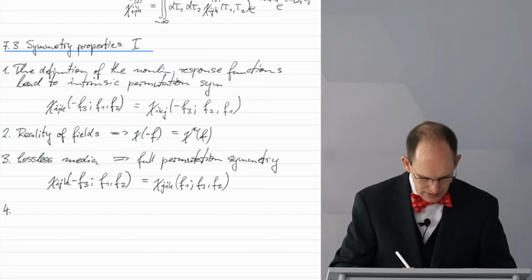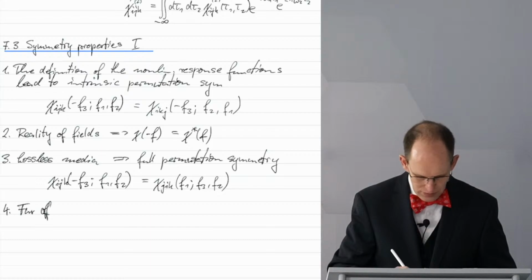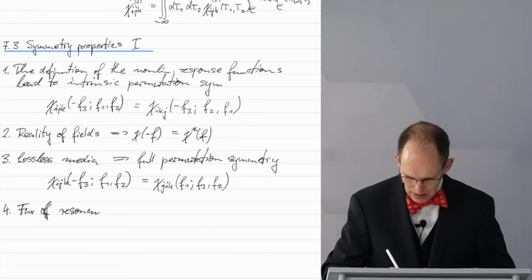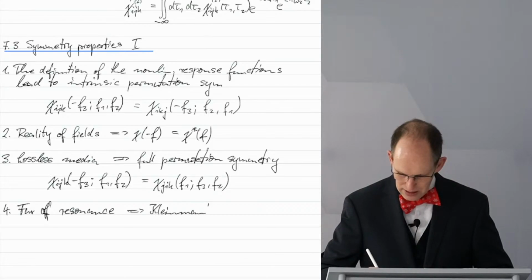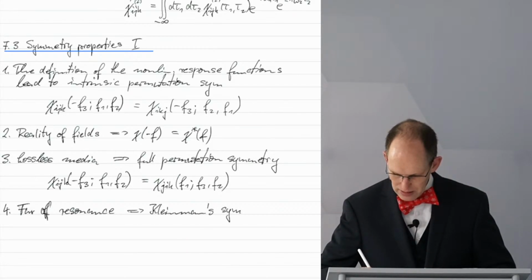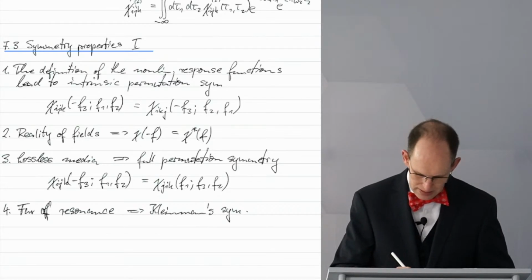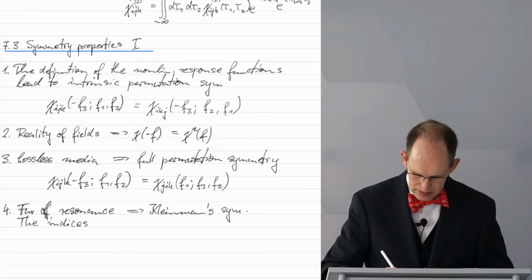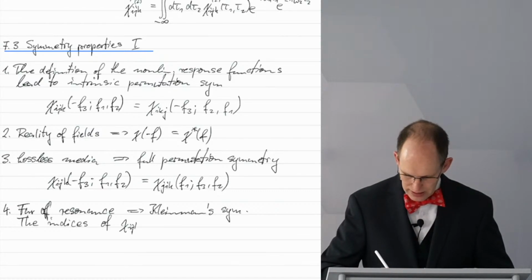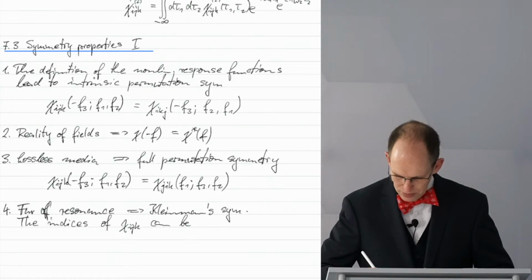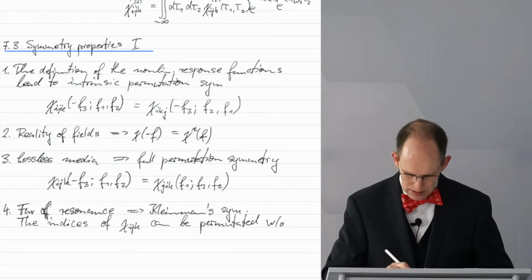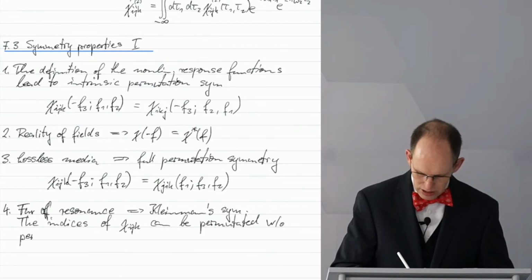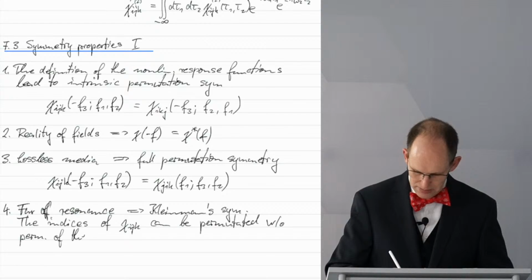So far off resonance, this gives rise to Kleinman's symmetry, and it means the indices i, j, k can be permutated without a permutation of the arguments.